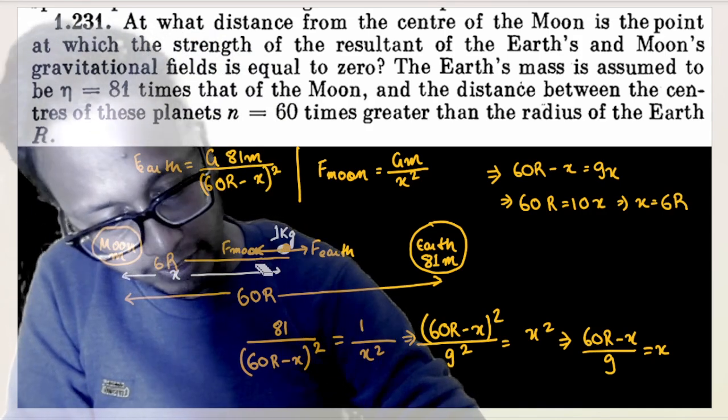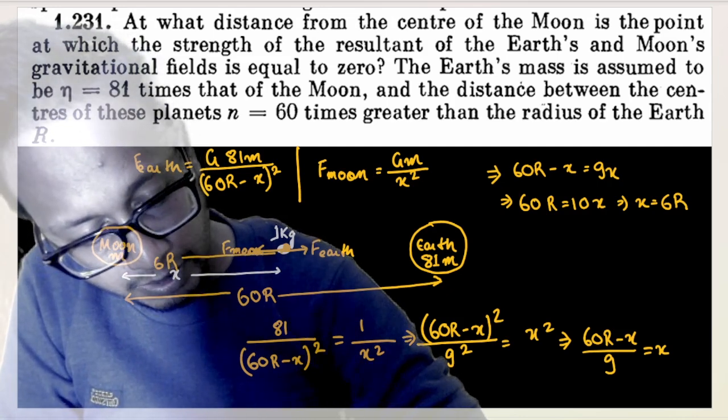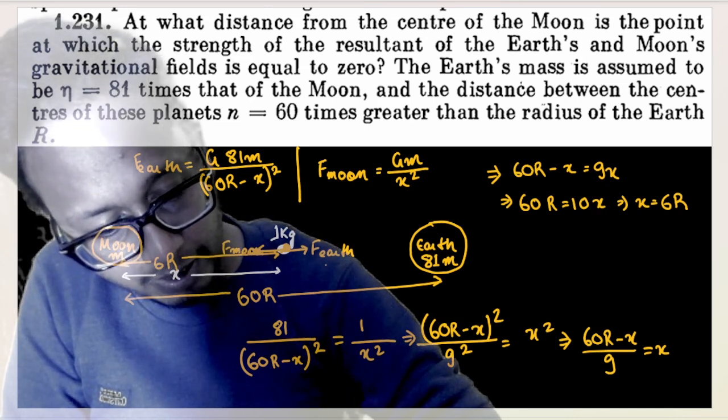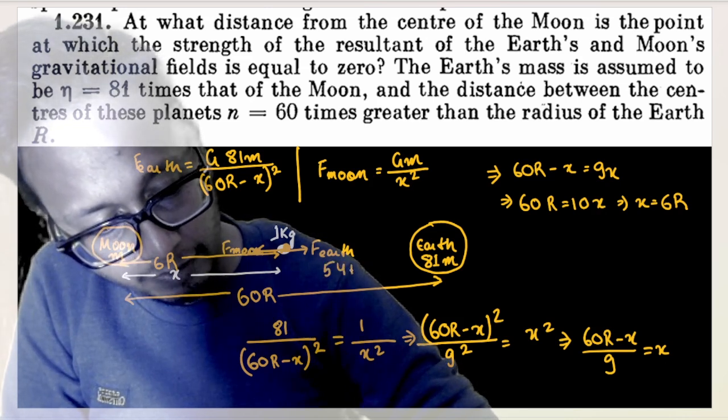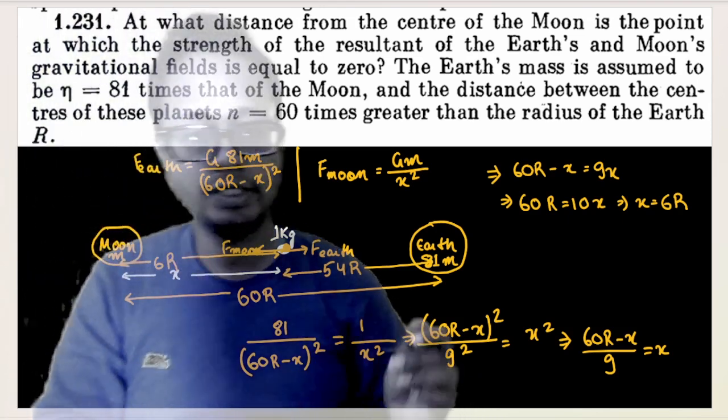The distance of the point where the gravitational field is equal to 0 is nothing but 6R from the moon. And the remaining distance is nothing but 60 minus 6, is nothing but 54R from the center of Earth. This is our question.